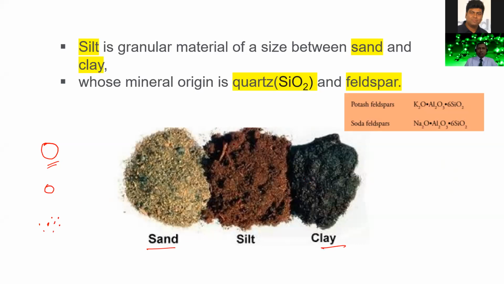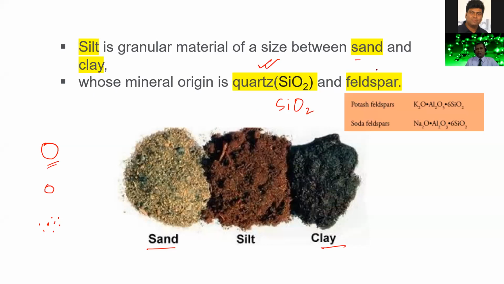So what is the composition of silt? Dear students, silt is a granular material with a size in between sand and clay, and some chemicals present in silt are known as quartz. Quartz is SiO2. Dear students, SiO2 means silicon dioxide. It is a crystalline form of silicon dioxide, a solid material.